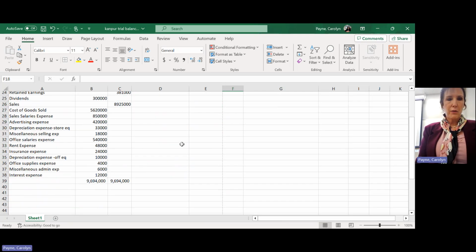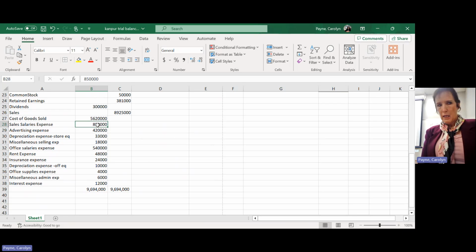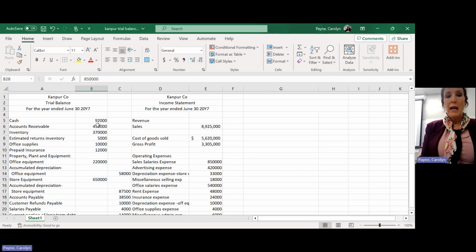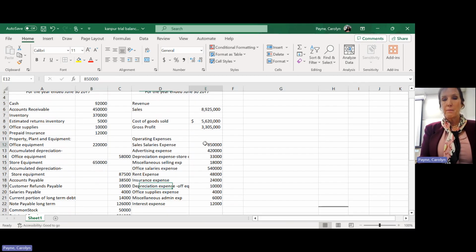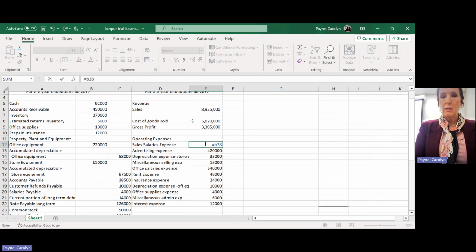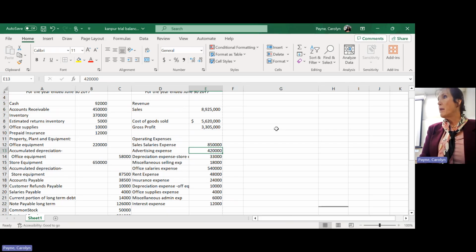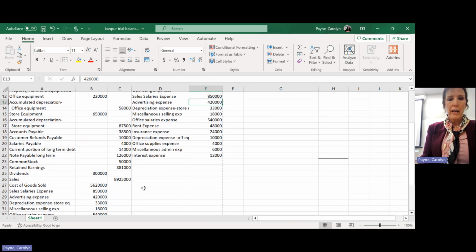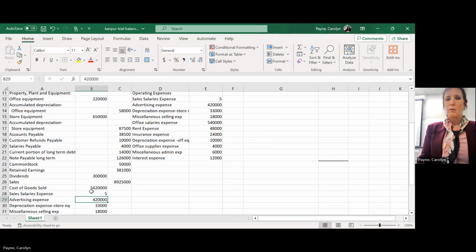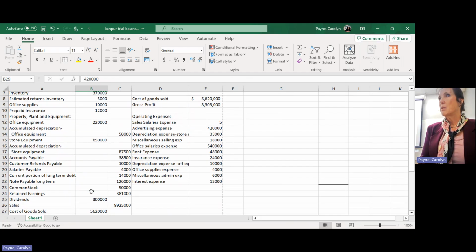Now, I also could have cell referenced it. So I can come down here and say, okay, that's cell B28. Everybody see that over there in the corner? So I could come up here, and actually it's safer to do it this way. I could say equals B28 and pull that number. And then that way, if I come over here and for some reason I want to change this number, it automatically changes it in my statement.